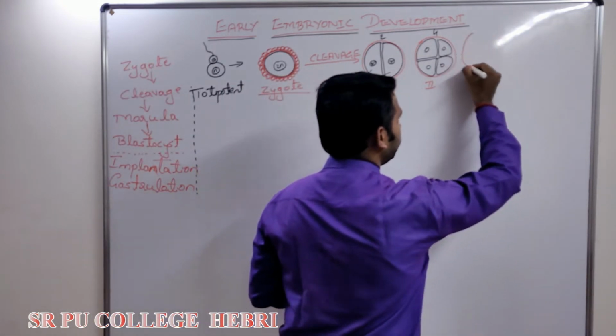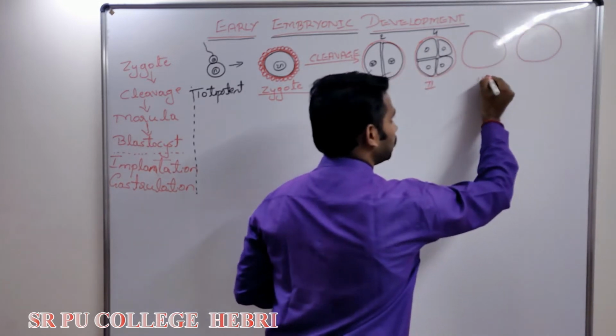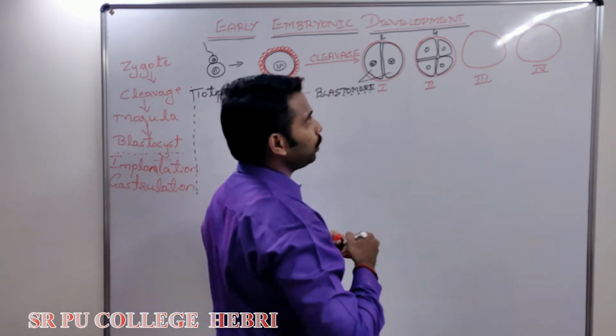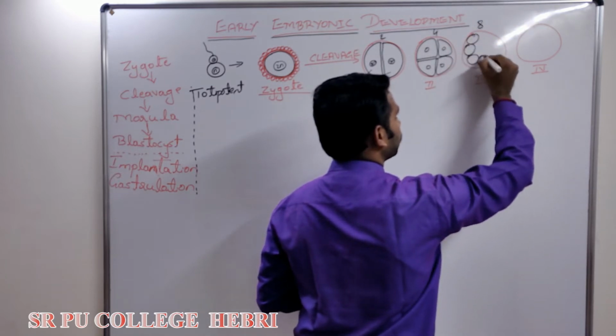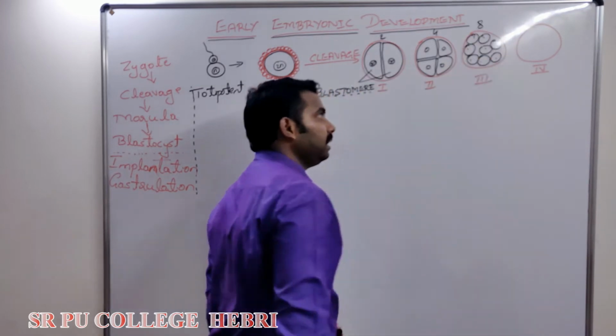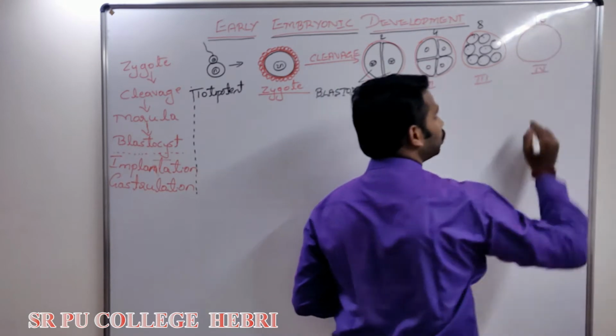When third cleavage is over, what happens? The embryo is going to have how many? 8 blastomeres. I'm going with a rough sketch. 8 blastomeres are formed. When fourth cleavage is over, you know the answer.